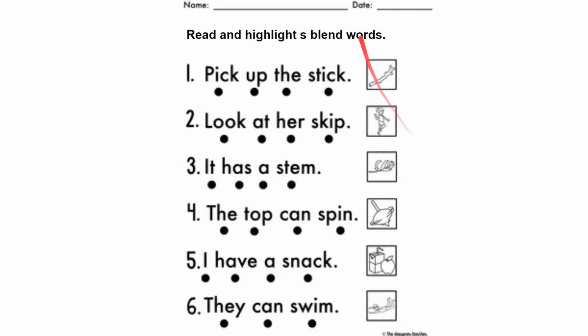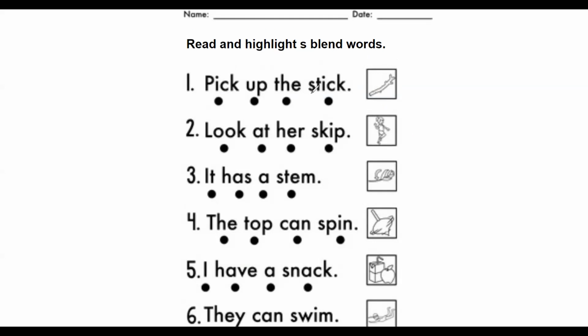So now after and only after you have done all the questions, look at this video for answers. So the answers are stick, skip, the blend is sk, stem, st, spin, sp, snack, sn, swim, sw. So stick, skip, stem, spin, snack and swim are the S blends.